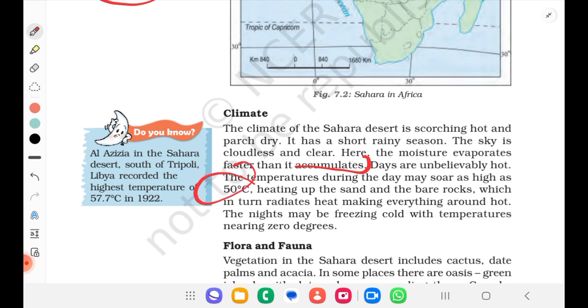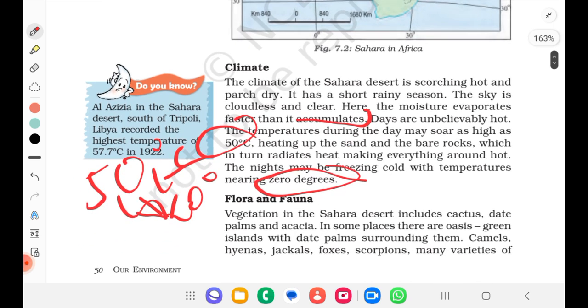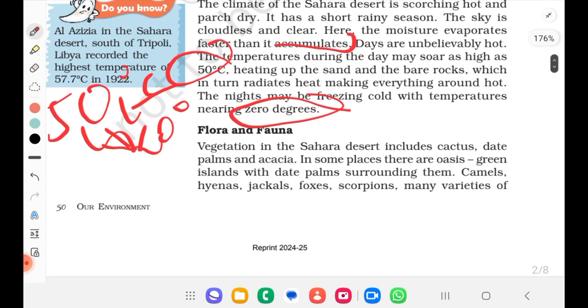So it might reach 50 degrees Celsius, so much heat, heating up the sand and the bare rocks, which in turn radiate heat, making everything around hot. The night may be freezing cold with temperature nearing 0 degrees. So high diurnal range is what we'll say. That means in the morning it will be up to 50 degrees Celsius. At night it might be 0 degrees also. So much of a difference is there. That is called the diurnal range of temperature.